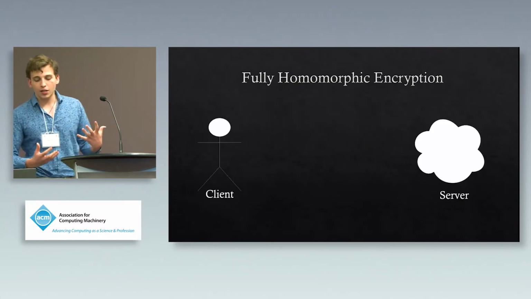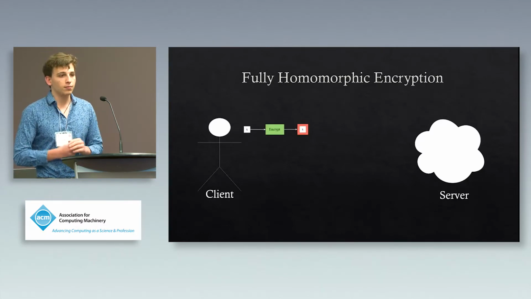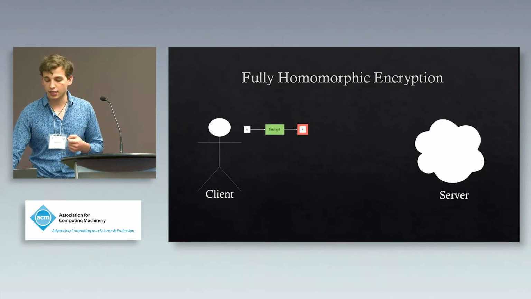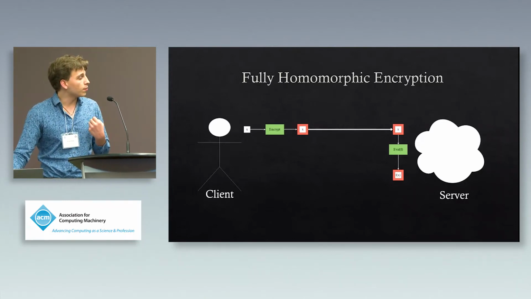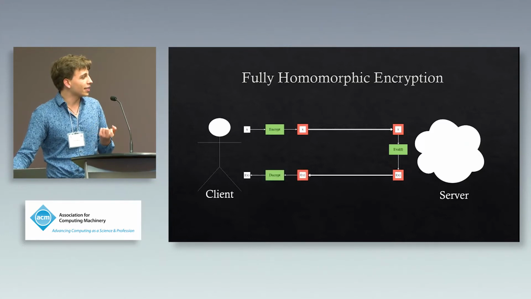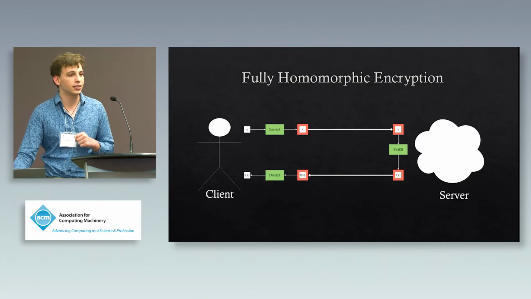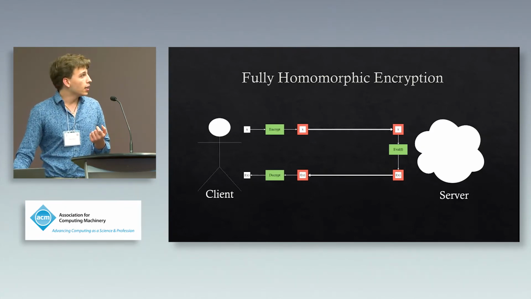So the model here is that we have a client who encrypts some data, takes x, turns it into a ciphertext x, and sends this to the server. The server evaluates some function f and gets back an encrypted f of x, and sends this back to the client. The client can decrypt the encrypted f of x and get back a plaintext f of x. So the client does not have to sacrifice their own computational resources to perform this computation, nor do they have to sacrifice their privacy.